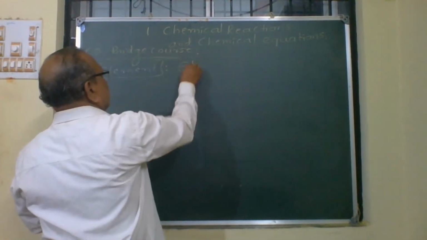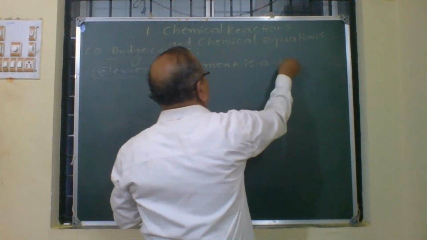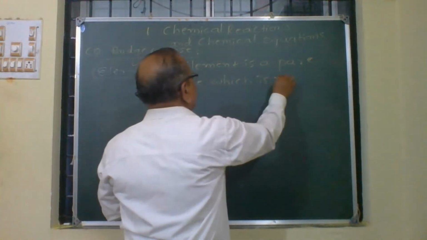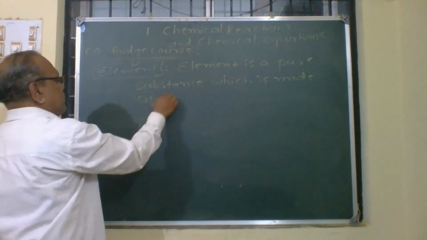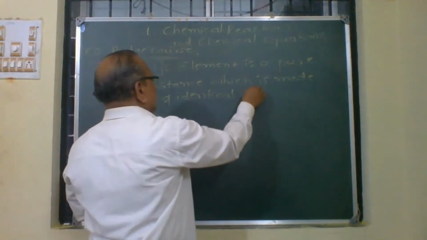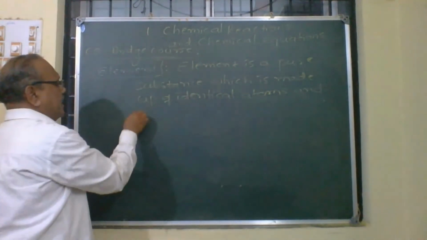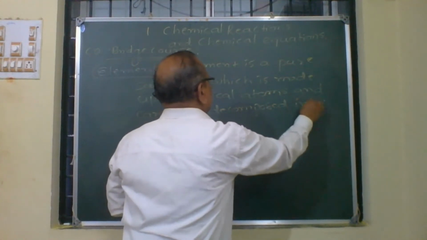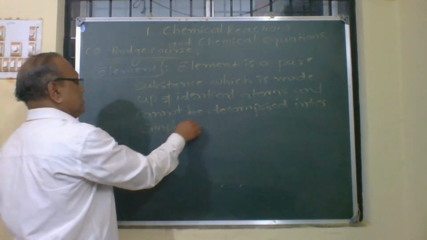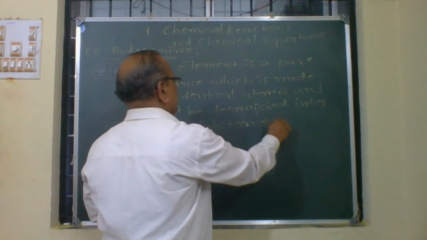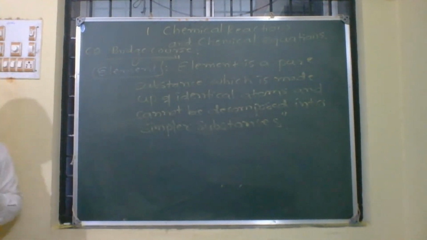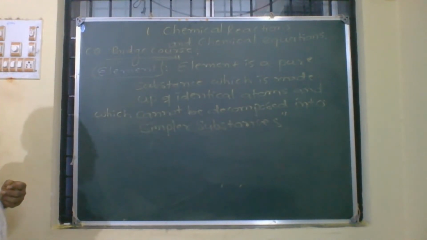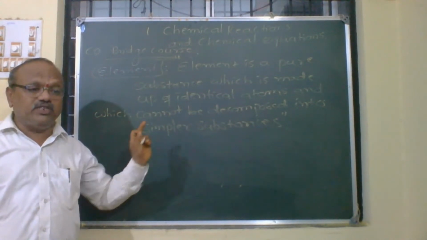Define. Element is a pure substance which is made up of identical atoms and cannot be decomposed into simpler substances. Element is the purest substance.